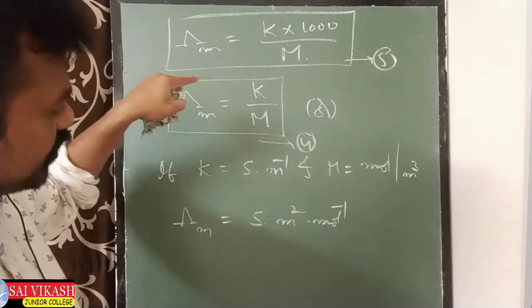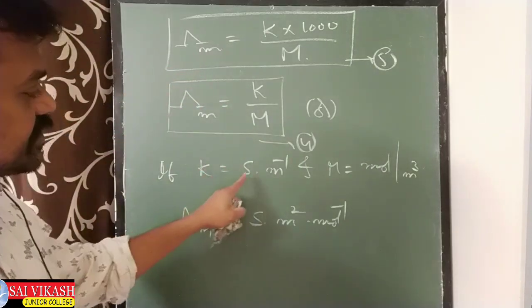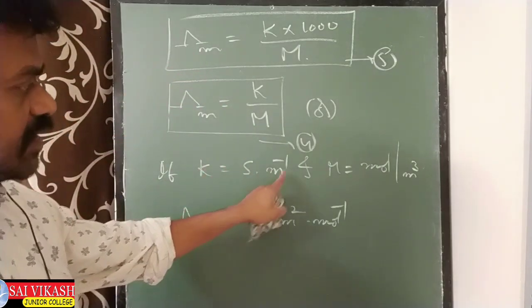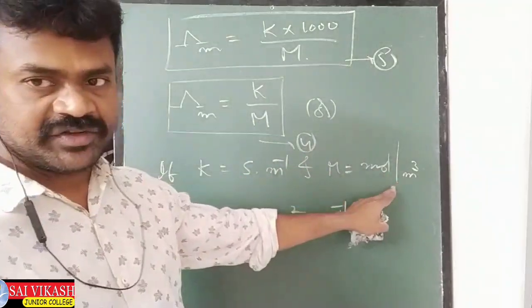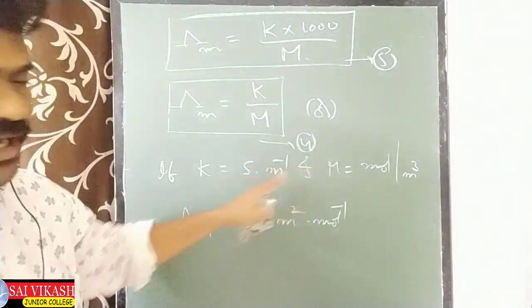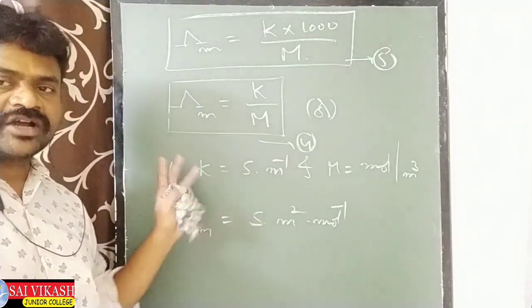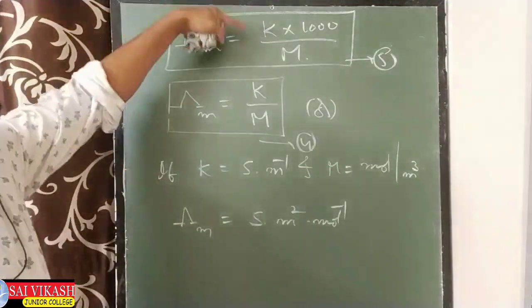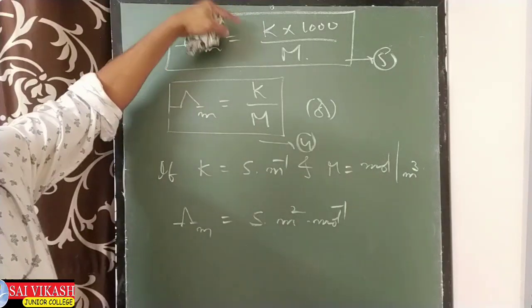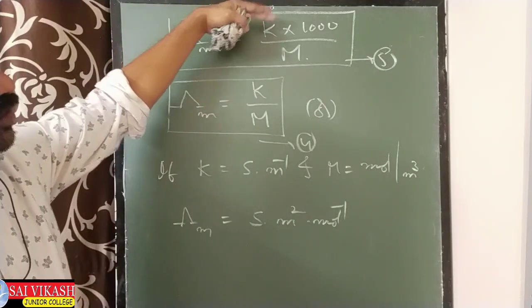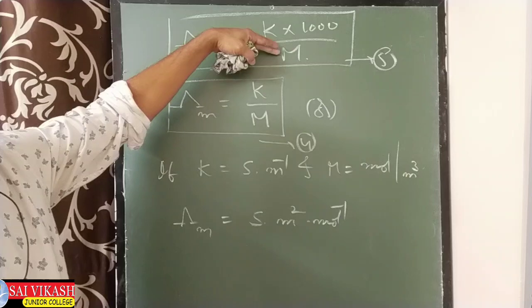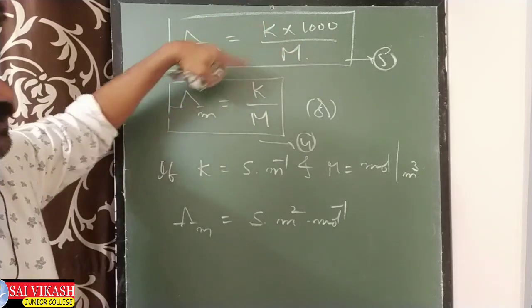This formula we have to use when K is in Siemens per meter and M is in mole per meter cube. If the values are in these units, this is the unit of lambda m. Another formula also there: K into 1000 by M. This comes from this only.